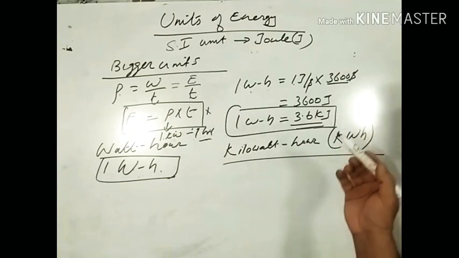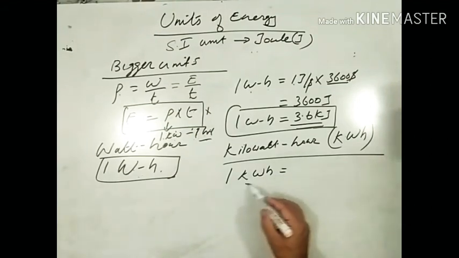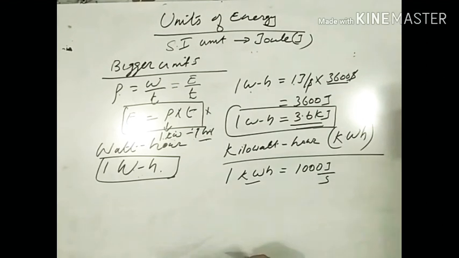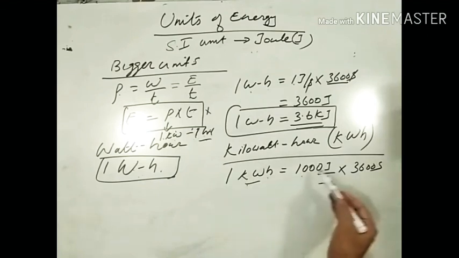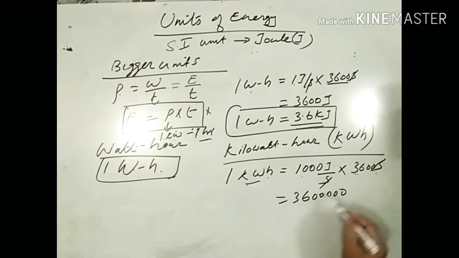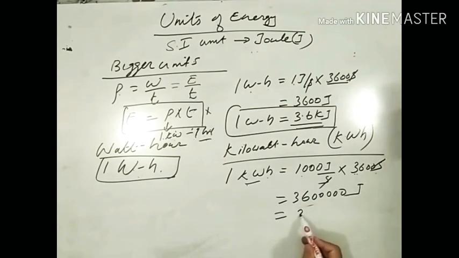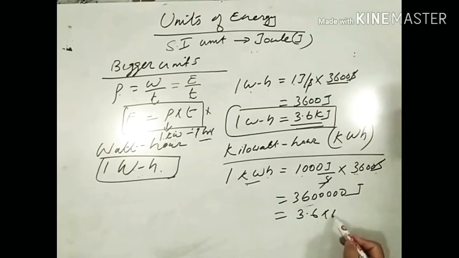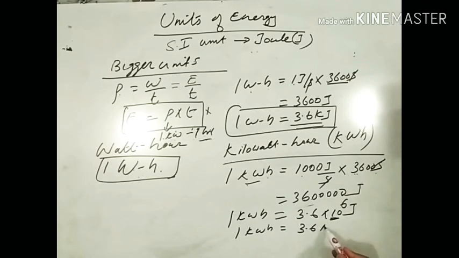Let us check the relationship between the SI unit of energy and kilowatt hour. So 1 kWh is equal to, I can write 1 kilowatt is equal to 1000 joule per second, into 1 hour, which is 3600 seconds. Seconds cancel. 3600 with 3 more zeros, that is 3.6 into 10 to the power 6 joule. 10 to the power 6 joule I can write as megajoule.